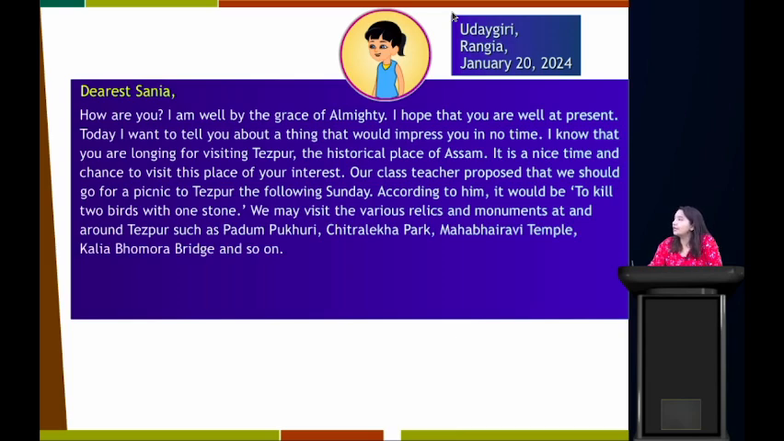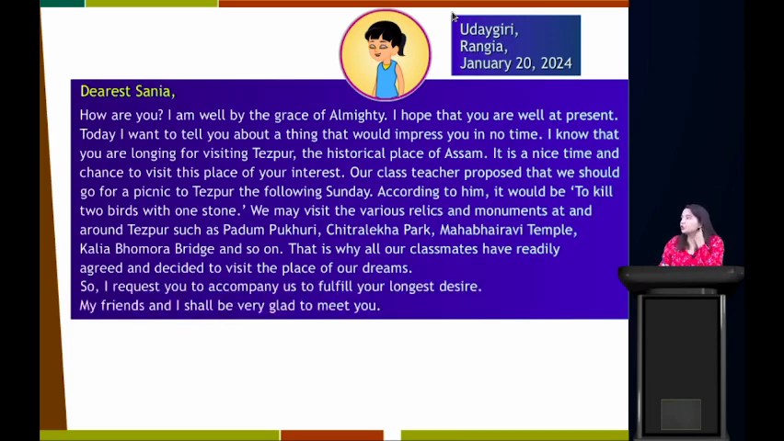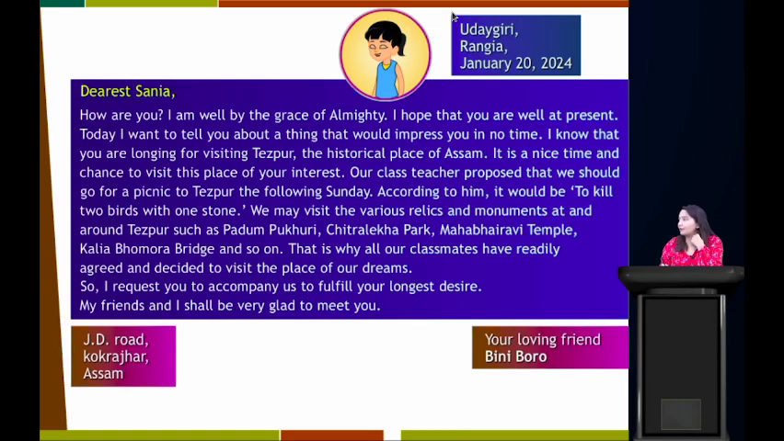We may visit the various relics and monuments at and around Tezpur such as Padum Pukhri, Chitralekha Park, Mahabhairavi Temple, Kaila Bhumra Bridge and so on. That is why all our classmates have readily agreed and decided to visit the place of our dreams. So, I request you to accompany us to fulfill your longest desire. My friend and I shall be very glad to meet you. JD Road, Kokrajhar, Assam, and your loving friend Binni Boro.